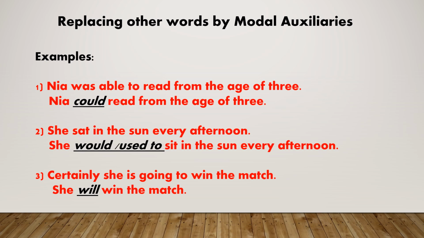Replacing other words by modal auxiliaries. For example, Nia was able to read from the age of 3. Nia could read from the age of 3. She sat in the sun every afternoon. She would or used to sit in the sun every afternoon. Certainly, she is going to win the match. She will win the match.